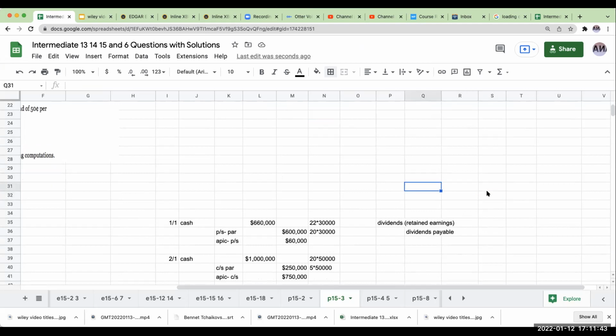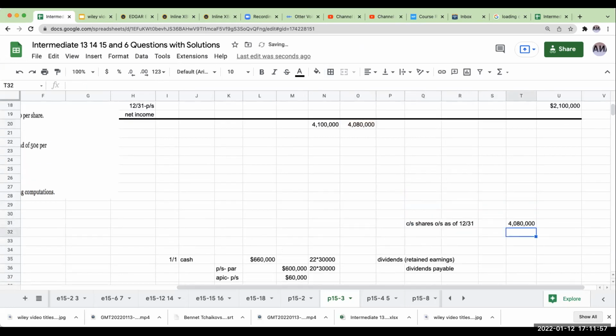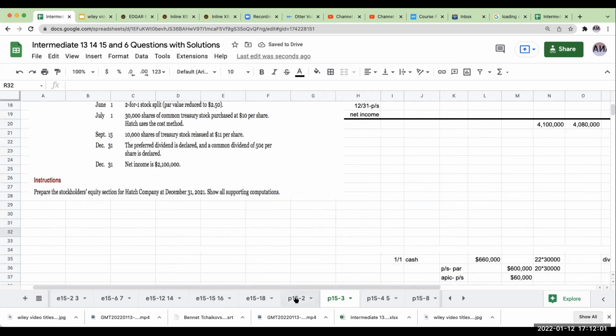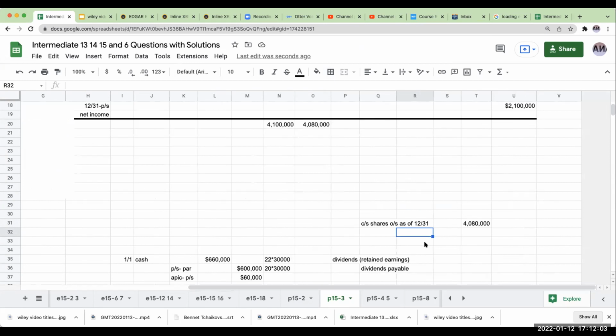So my shares outstanding as of 12/31 are going to be 4,080,000. My dividend per share is 50 cents.